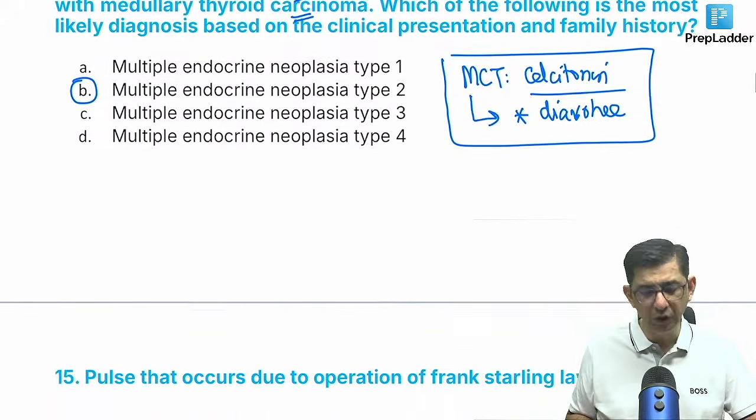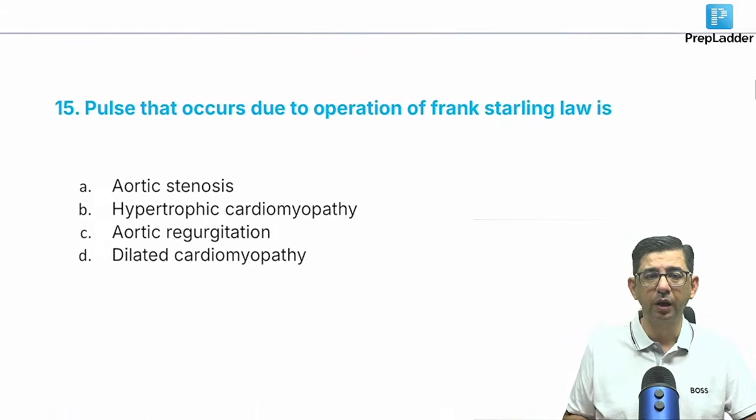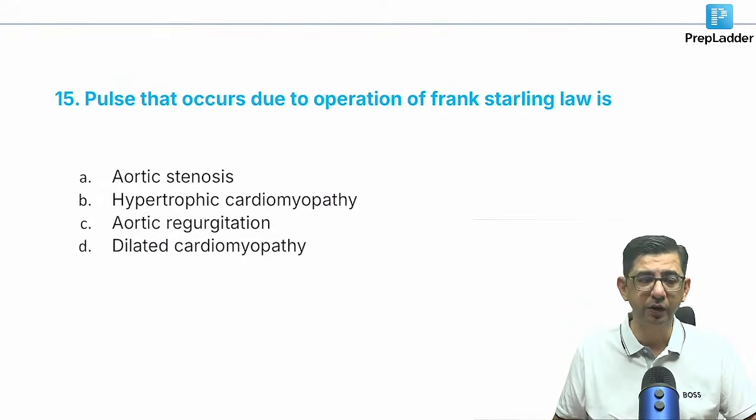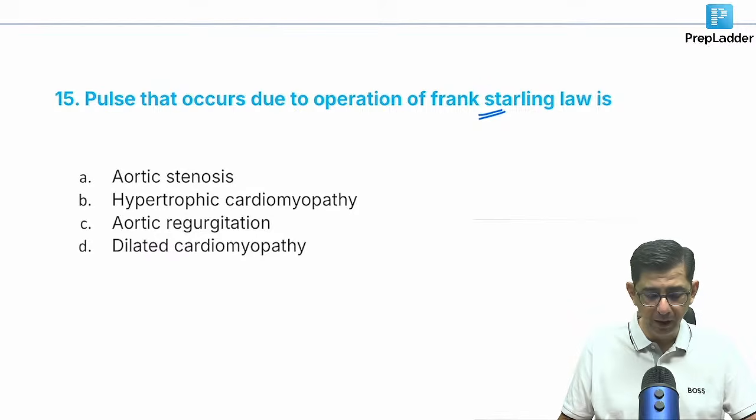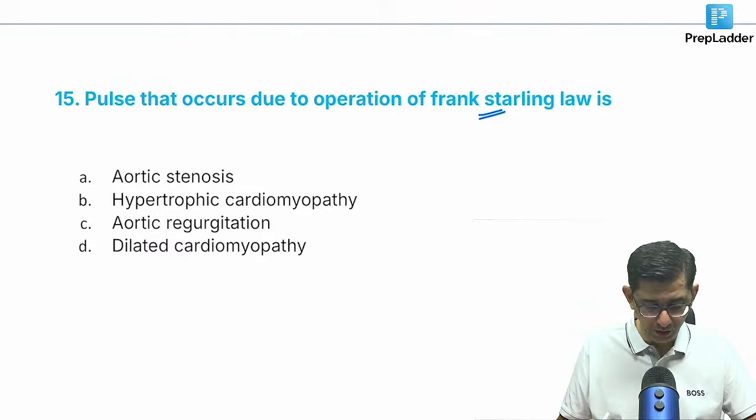The gene involved is on chromosome 10, the RET oncogene is the one that's involved. This is a PYQ from the INI-CET exam. He said the pulse is going to be occurring due to operation of the Frank-Starling law. Options are in front of you, and it is also called a Corrigan pulse.